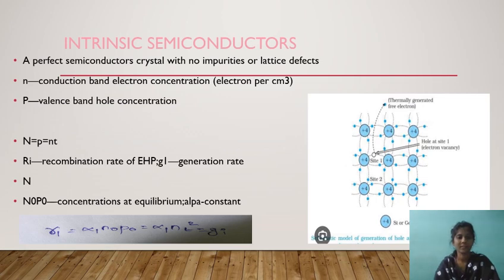Intrinsic semiconductor is a perfect semiconductor crystal with no impurities or lattice defects. n is the conduction band electron concentration, electrons per centimeter cube. p is the valency band hole concentration. n equals p equals ni. Ri is the recombination rate of EHP, Gi is the generation rate. n dot p dot equals concentration at equilibrium. Alpha is a constant. R equals alpha n p equals alpha ni square equals Gi.